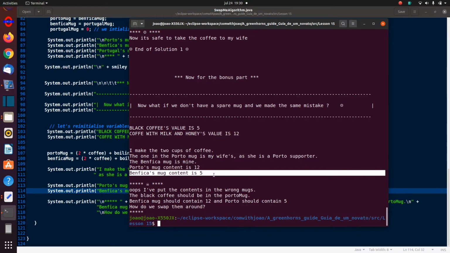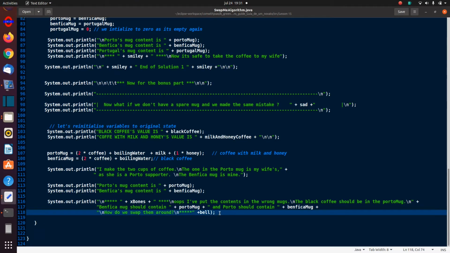So they're the wrong way around. And here's the danger sign again, and oops, and so on. So now the problem is I want to swap it around, but I don't have a spare mug to swap them around. So how would I solve this problem? Okay, so let's look at how we're going to solve it.